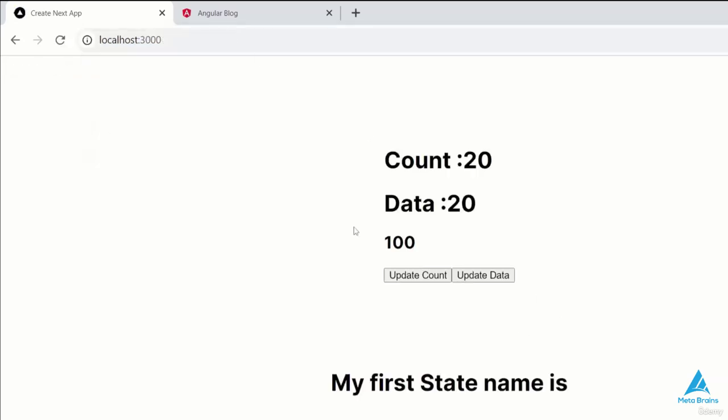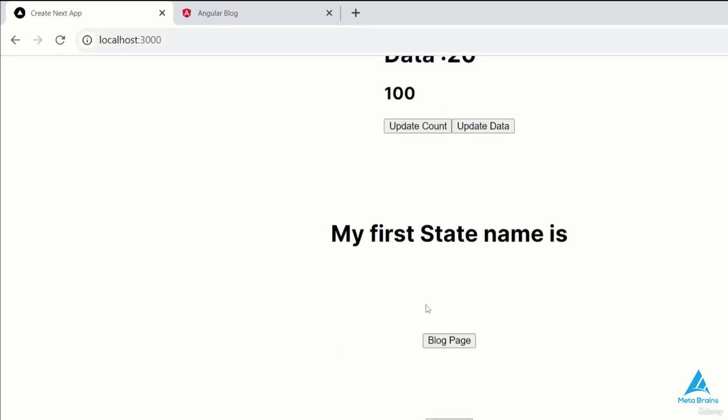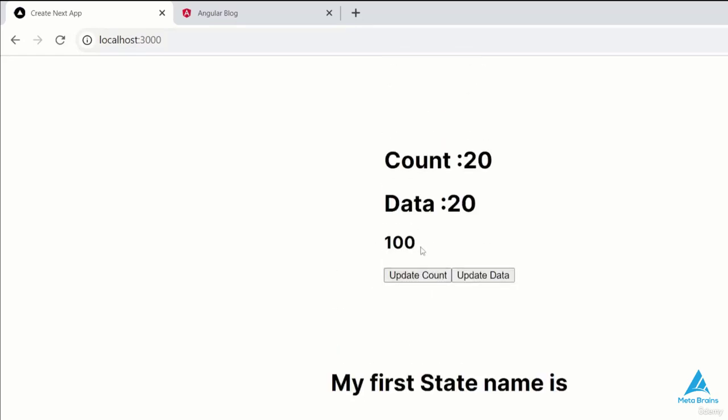In the next lecture we'll see how we can create routing through button clicks and add simple routing to our React application. Okay, so that's pretty much it for this lecture, and now on to the next one.